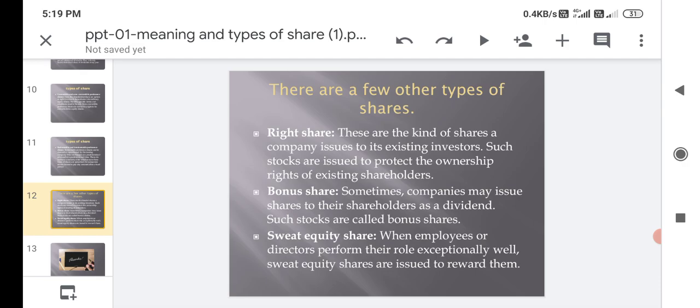And next, and last, sweet equity shares. When employees or directors perform their role especially well, sweet equity shares are issued to reward them.